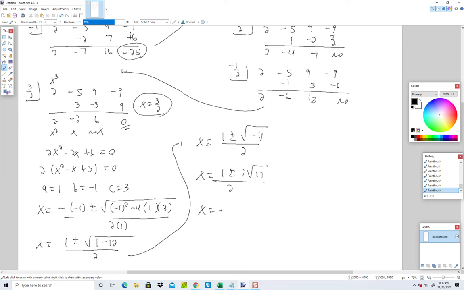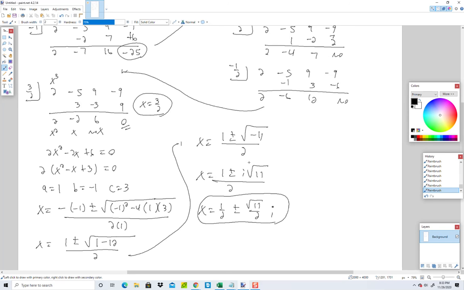Now split this up into x equals 1/2 plus or minus square root of 11 over 2 i. Now these are our other two answers. Let me double check my work just to make sure. Okay, so factor out a 2, x squared minus x plus 3, and 1, negative 1, 3, negative b plus or minus negative 1 squared minus 4 times a times c over 2a, 1 minus 12. Okay, that looks right.